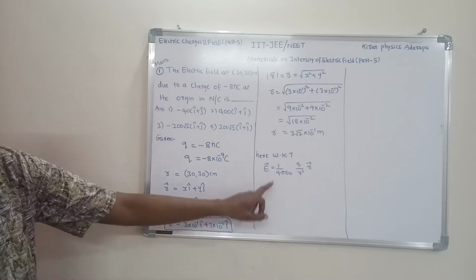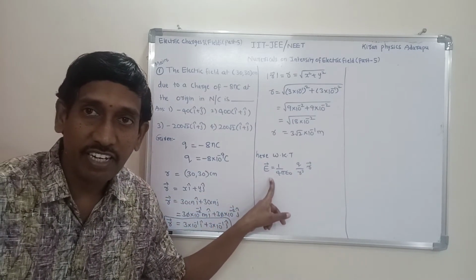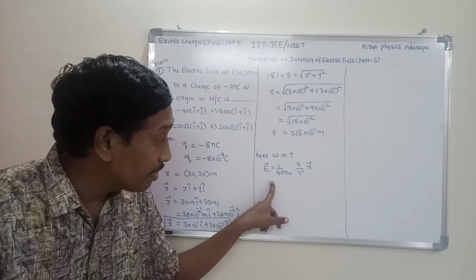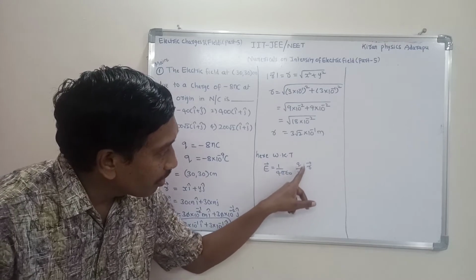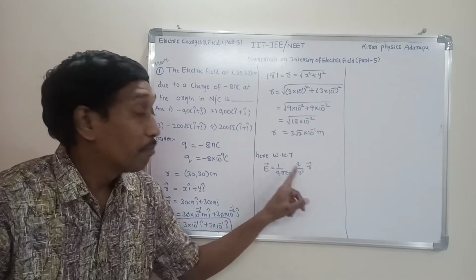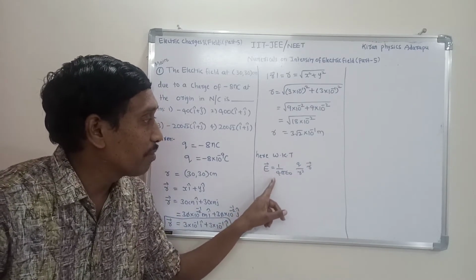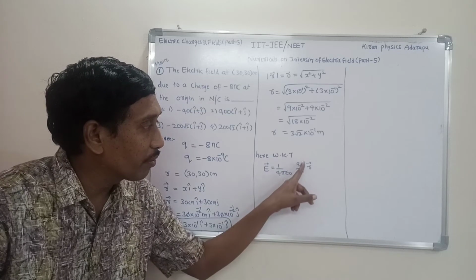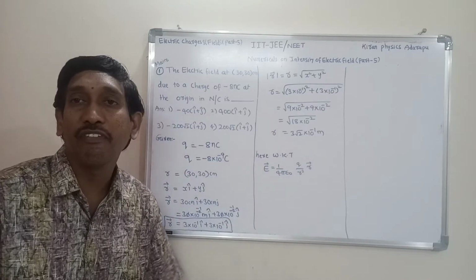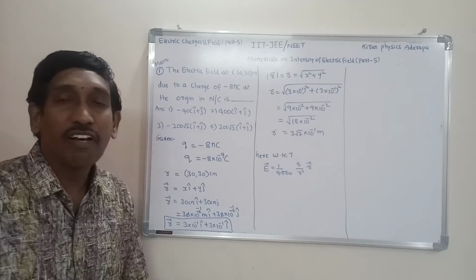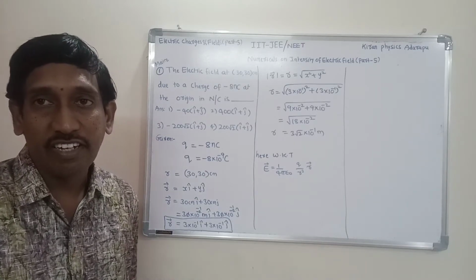The magnitude formula alone is 1 by 4 pi epsilon naught into Q by R square, but here you want the vector form, so 1 by 4 pi epsilon naught into Q by R cube into R bar is the formula.